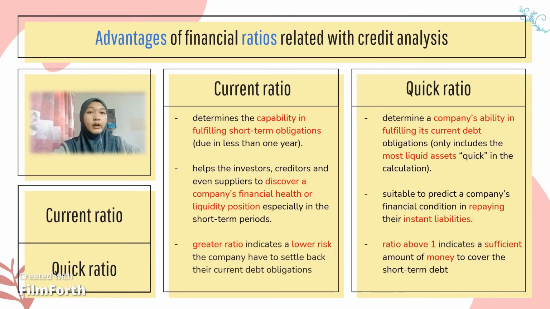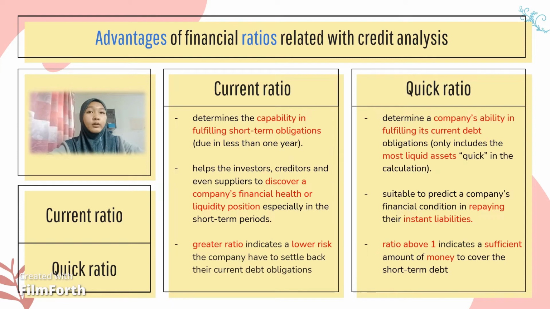So the first one is the current ratio. The current ratio determines the capability of a company in fulfilling its short-term obligations, which are commonly due in less than 1 year. So this ratio helps investors, creditors, or even suppliers to discover a company's financial health and liquidity position, especially in the short-term period. The prediction of this ratio is that the greater the current ratio of a company, the lower the risk of the company failing to settle its current debt obligations.